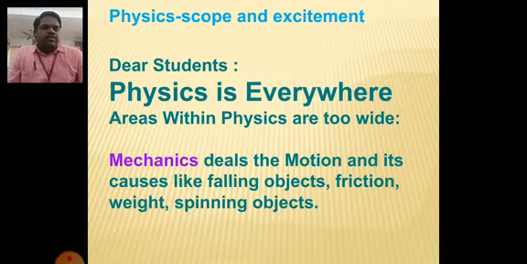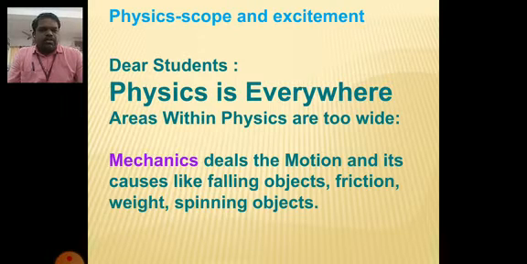So the areas within physics are very wide. There are so many branches which come under physics and deal with nature and natural phenomena. The first area is mechanics.